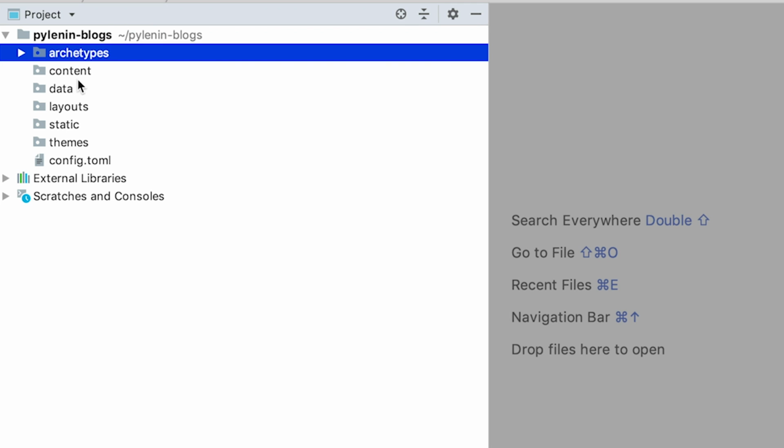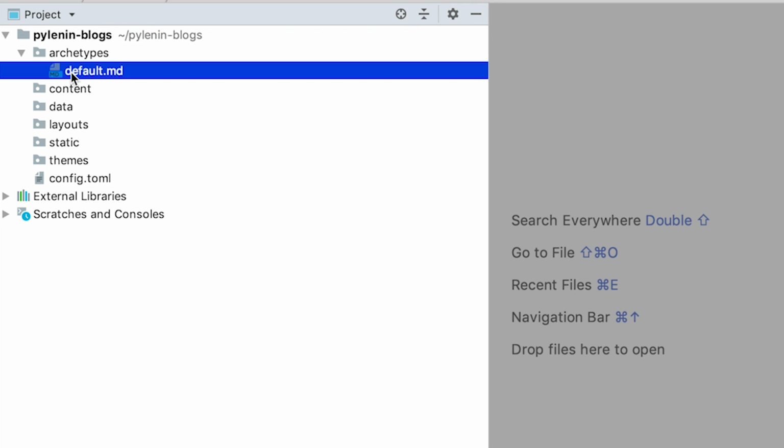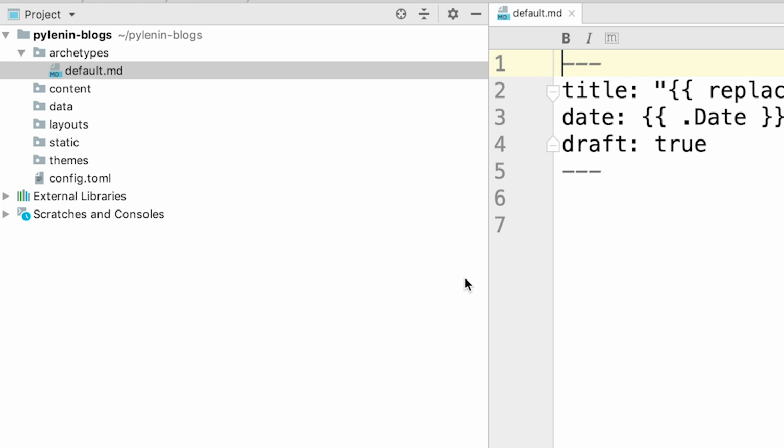Let's look inside the folder. You can see a default.md file. Now by default, when you create a new content file in Hugo, the content will have three metadata: date, title, and draft version. But if you want, you can also add a new metadata to your file through these archetypes. We'll learn more about this while we are building our website.